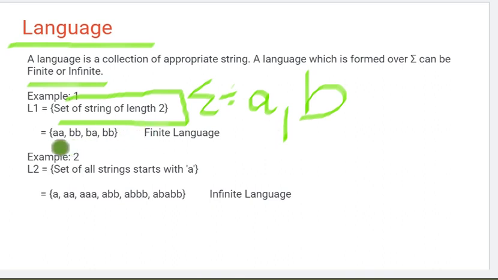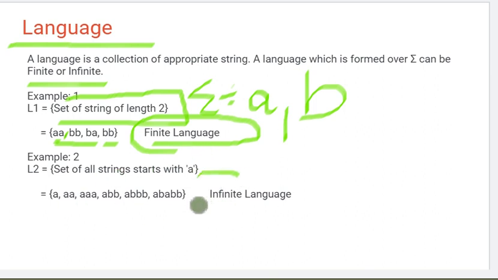So it can be AA, AB, BA, BB. Here we can see only 2 symbols are in each string. Comma is the separation of 2 strings. Every string has length 2, so this is a finite language. L1 is a language which is the set of strings of length 2.